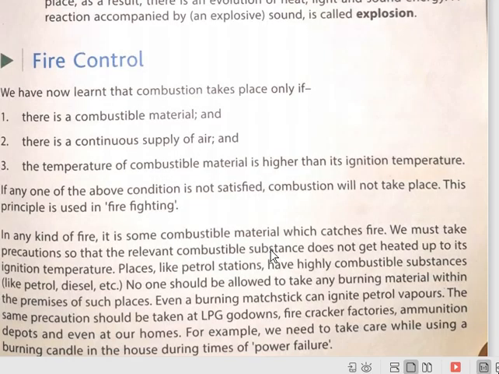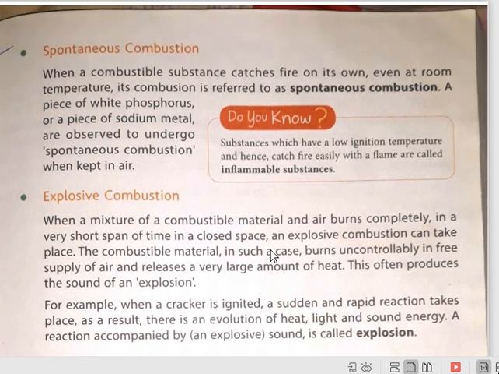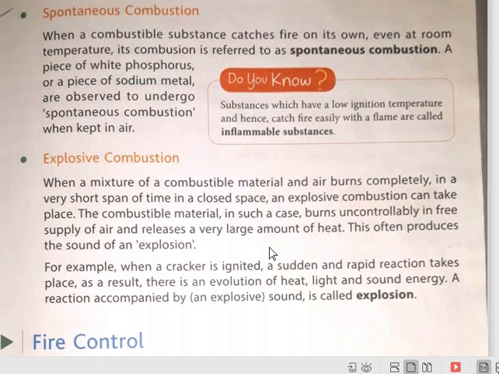Now the next one is spontaneous combustion. When a combustible substance catches fire on its own at room temperature, it is called spontaneous combustion. As I have discussed previously about white phosphorus, sodium metal, potassium metal, they burn automatically at room temperature because their ignition temperature is very, very low, near about room temperature or less.